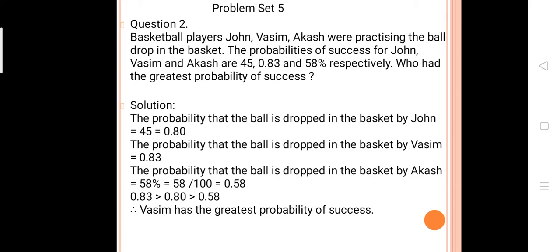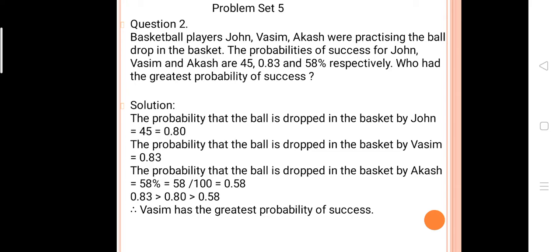Basketball players John, Wasim and Akash were practicing dropping the ball in the basket. The probabilities of success for John, Wasim and Akash are 45%, 0.83 and 58% respectively. Who had the greatest probability of success? First, how to find the probability? Very simple. The probability that the ball is dropped in the basket by John is 45%, so that is equal to 0.45.